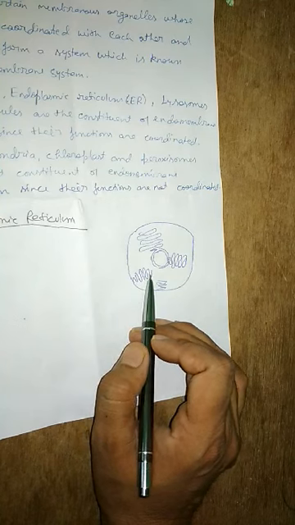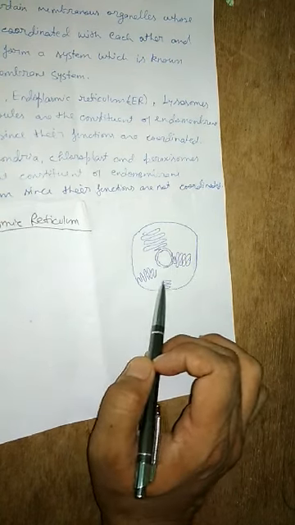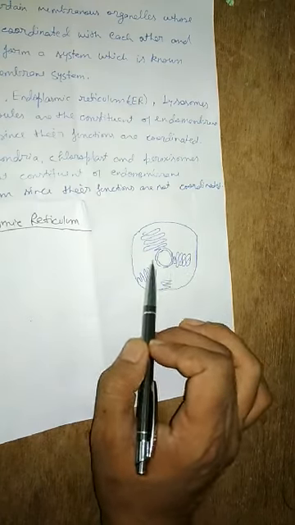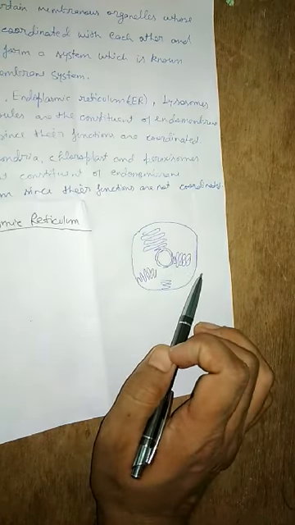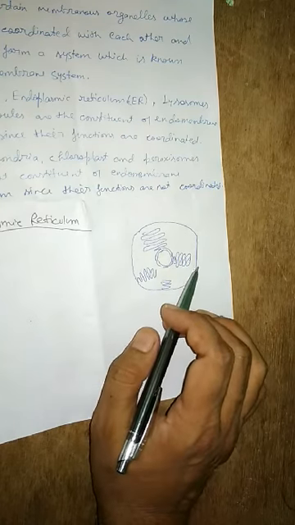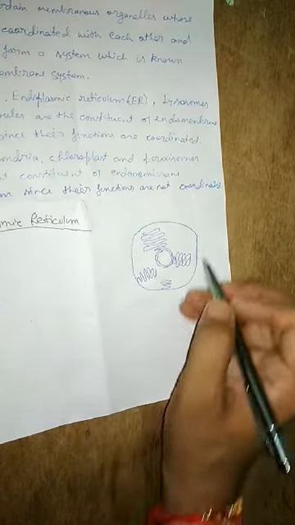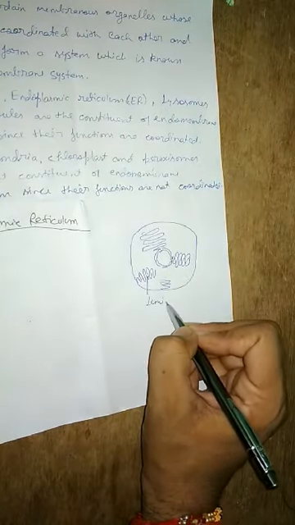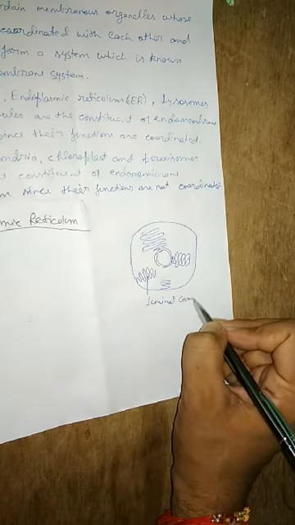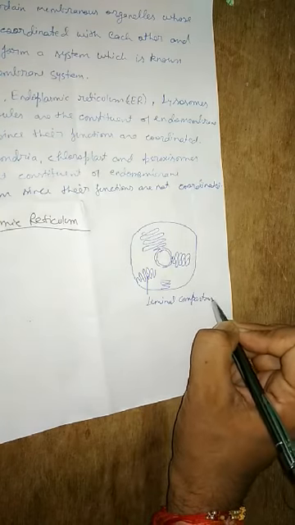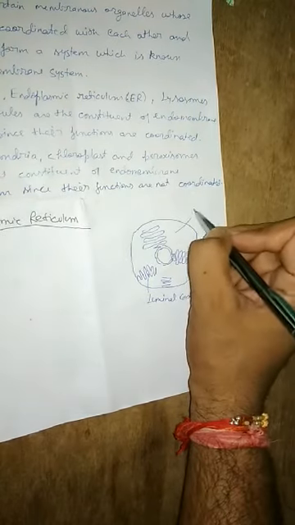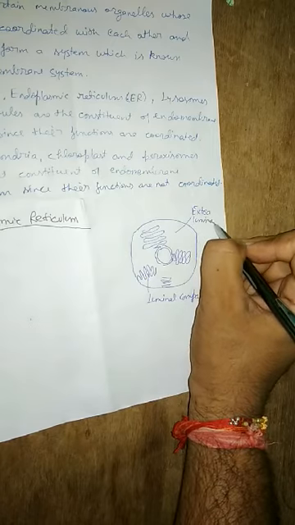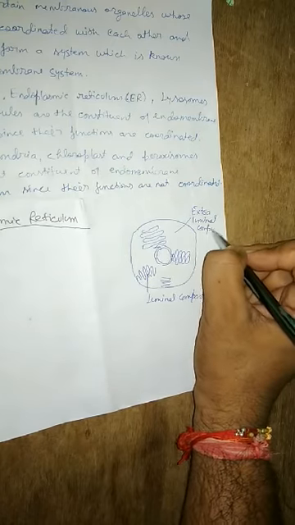Luminal means that compartment which is present inside the endoplasmic reticulum. And one more compartment is there, that is outside the membranous component, and that is called extraluminal. So this is the luminal compartment, and this one is extraluminal compartment.